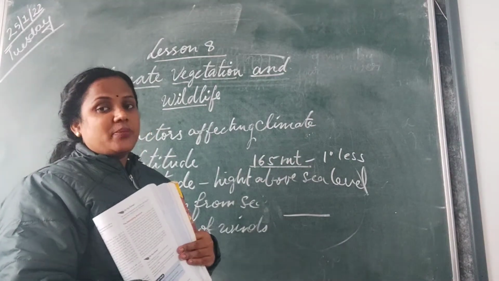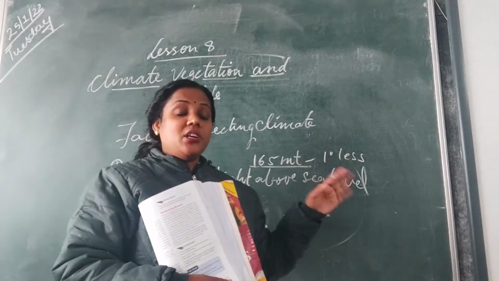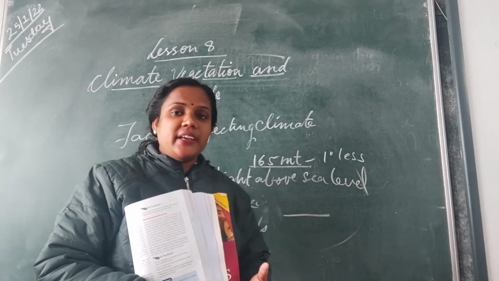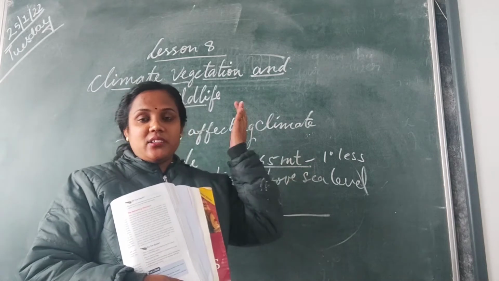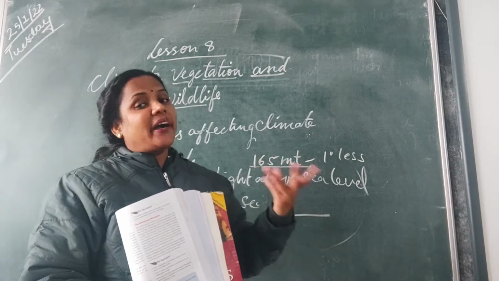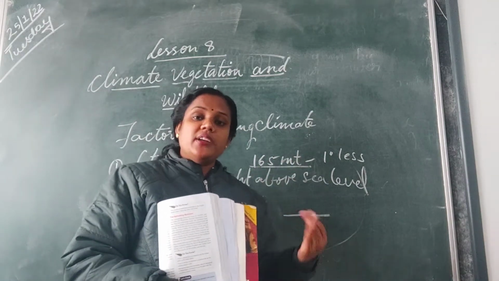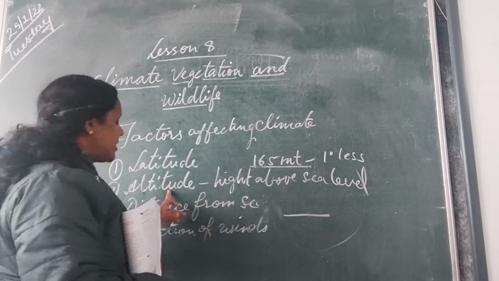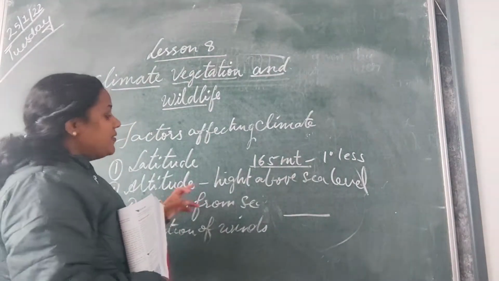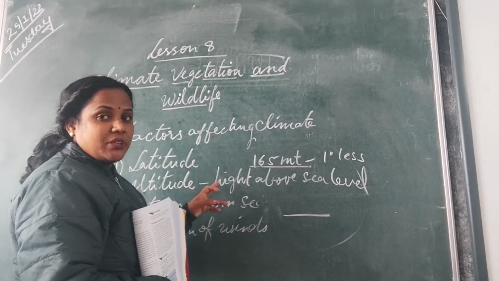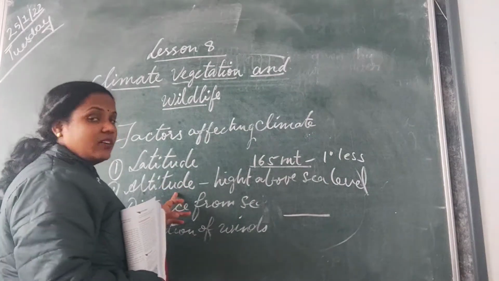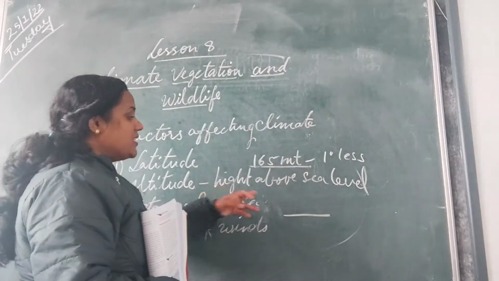So the hills of Himachal Pradesh are also on the same latitude, but in Himachal Pradesh the temperature is very cool because it is a hilly area. As we go higher, what will happen? The temperature will decrease. Those areas which are situated at a good height will have less temperature compared to the plain areas. So one reason is latitude, another reason is altitude, height from the sea level.